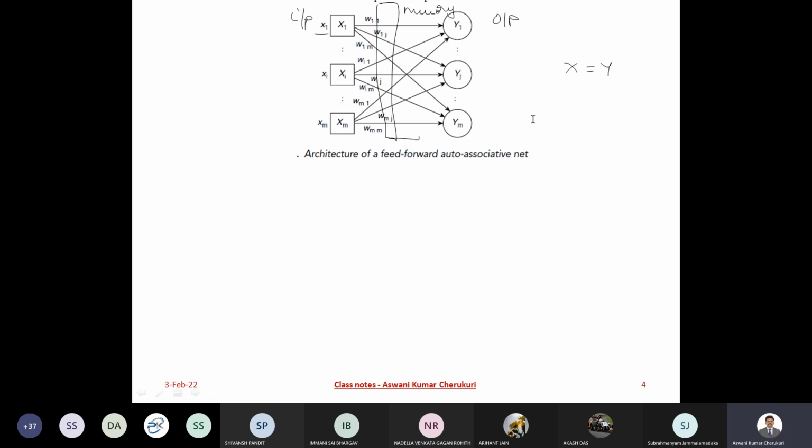Okay. Now let us see how these connection weights come. How do I train? For that, I have the algorithm called the Hebbian learning algorithm.